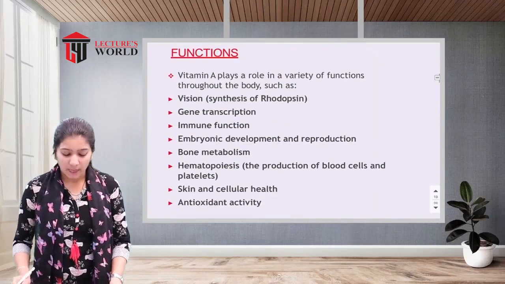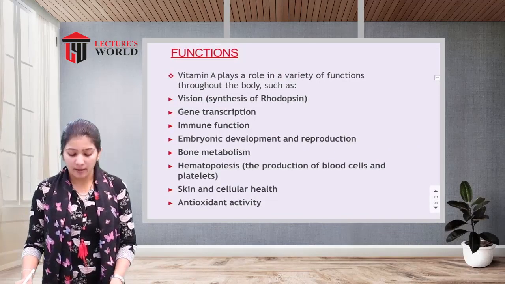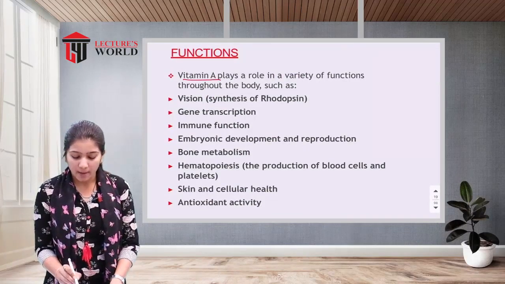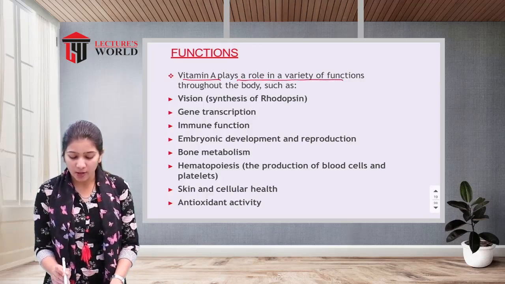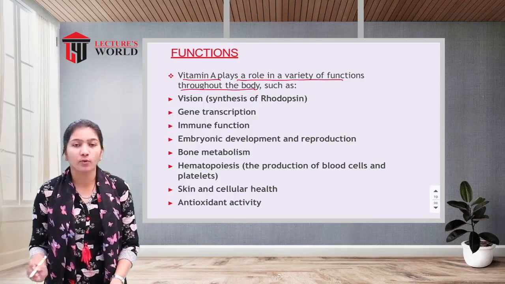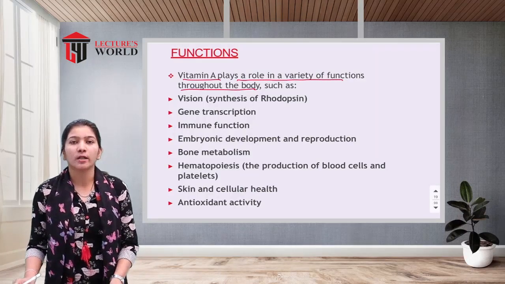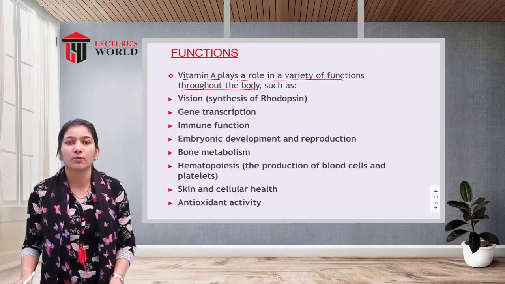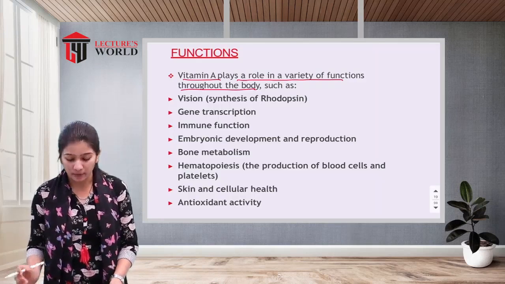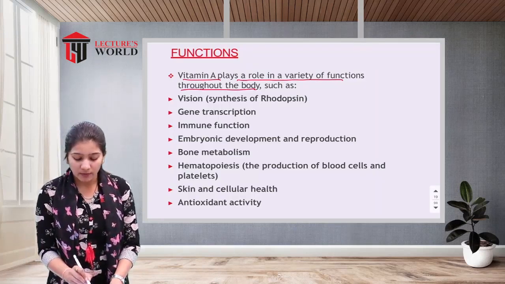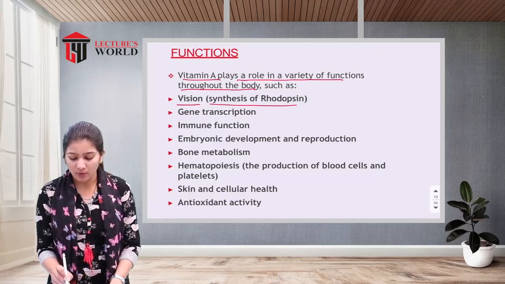Now the functions of vitamin A. Vitamin A plays a role in a variety of functions throughout the body. It functions in various organs of our body, so it is very essential for a normal healthy life. The first one is vision, the synthesis of rhodopsin.